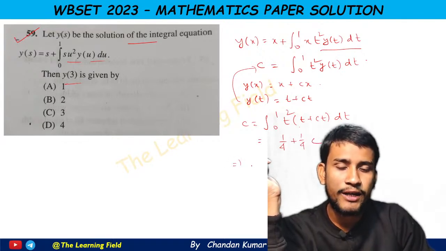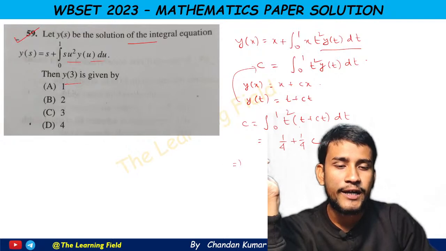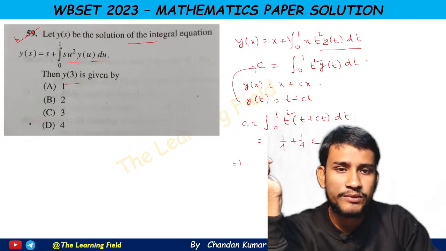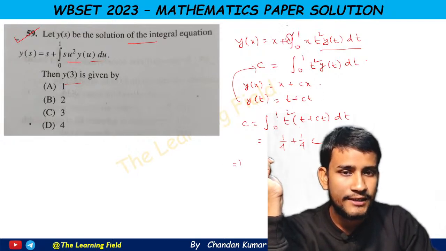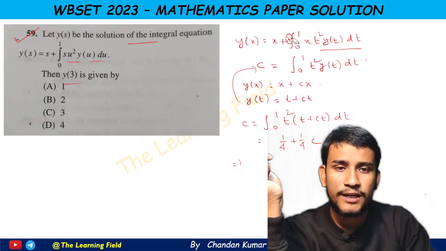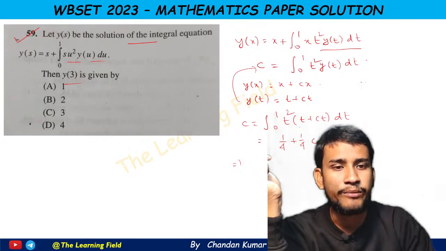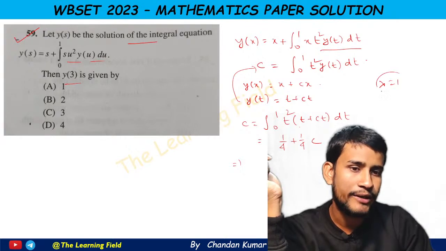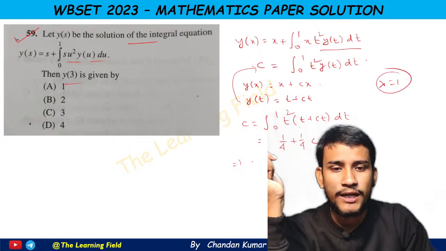So the value of c we find from here. And the value of lambda here is equal to 1, because lambda is not present in the equation, that means the value of lambda is 1 here. So that means what?